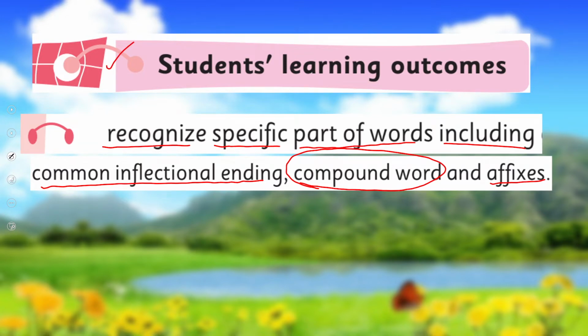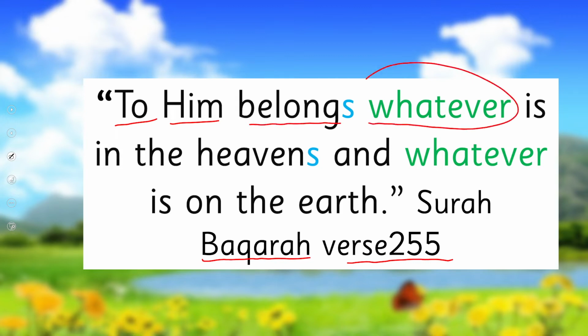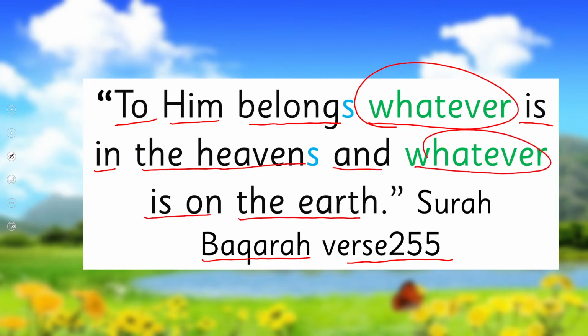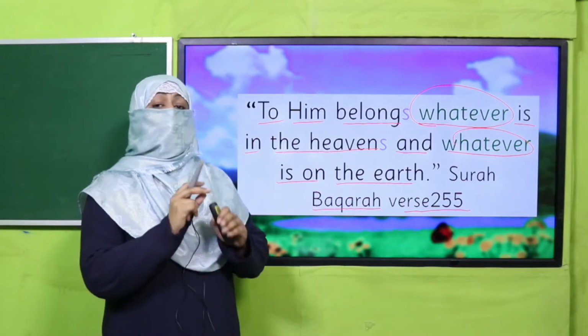Let's start with the name of Allah subhanahu wa ta'ala. Allah mentions in Quran, Surah Al-Baqarah, verse 255: To Him belongs whatever is in the heavens and whatever is on the earth. Yes, my dear children, Allahu Akbar. What is this verse telling us?